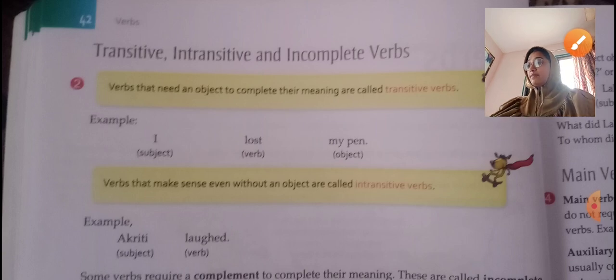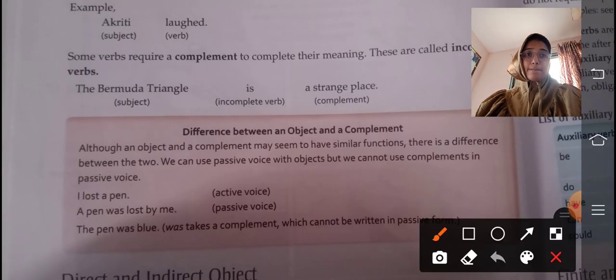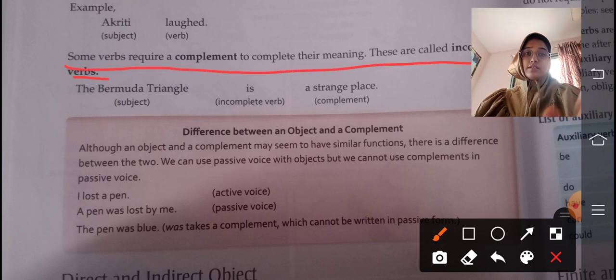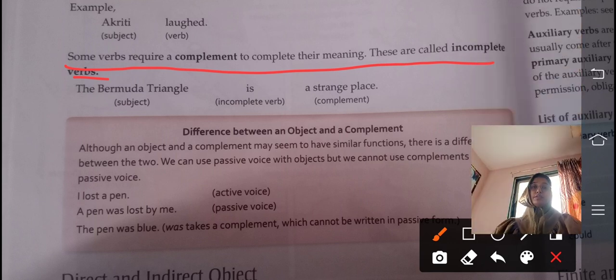Some verbs require a complement to complete their meaning. These are called incomplete verbs.